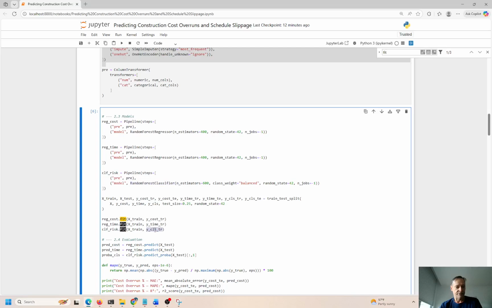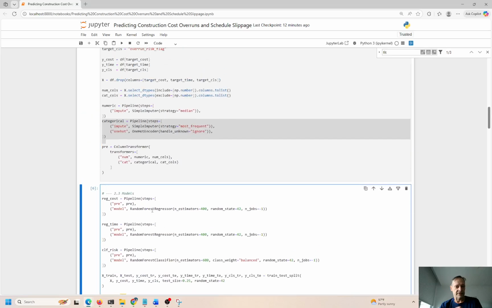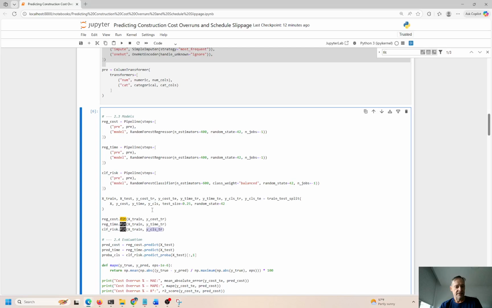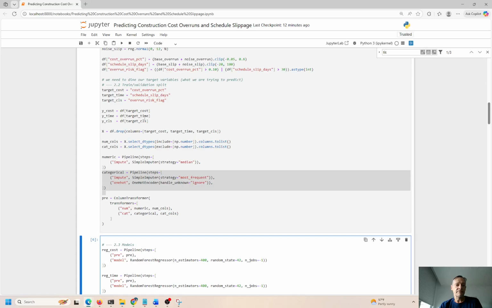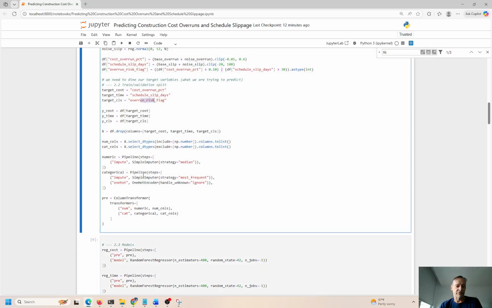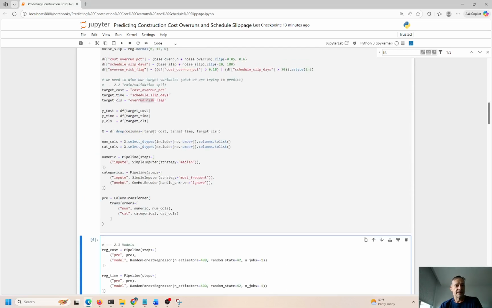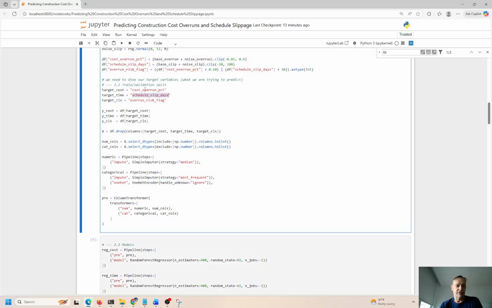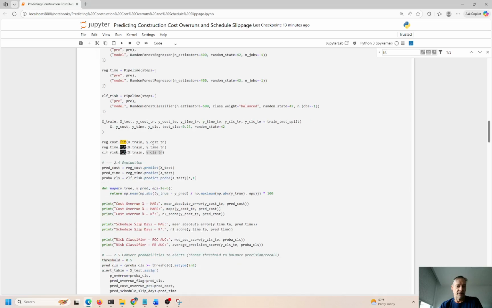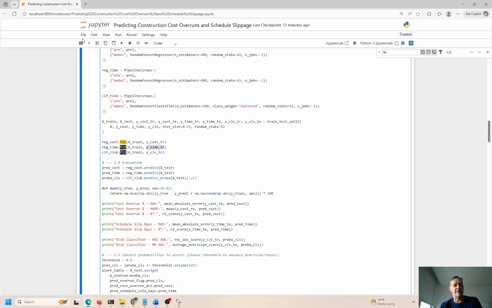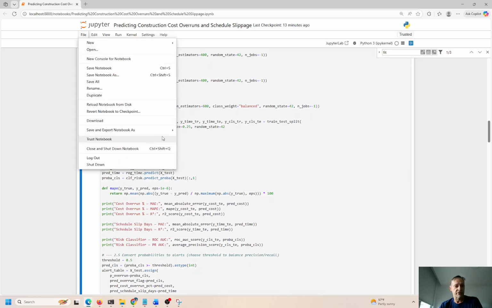This was the target classifier, right? Overrun risk flag. This is the overrun risk flag, so that's a classifier. Will we overrun, yes or no? The other two are numeric, so we're using regression for that, schedule slippage days and overrun cost percent. That's it, guys. That's my take on predicting construction cost overruns.